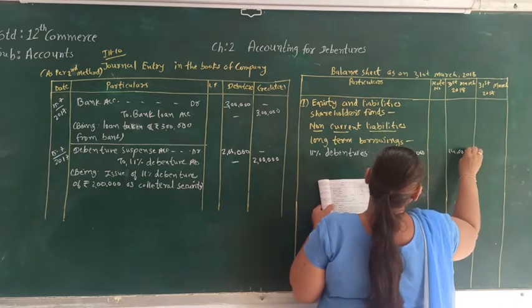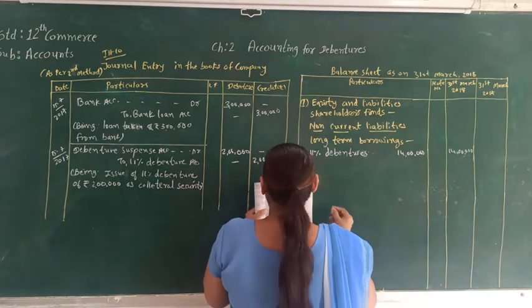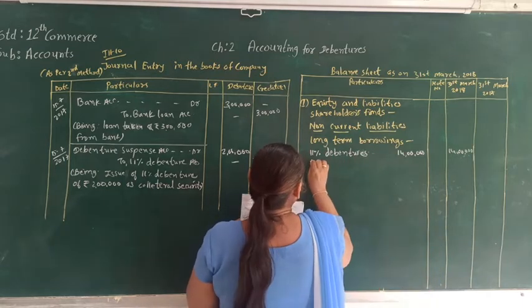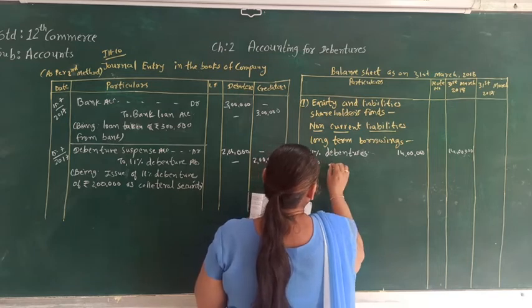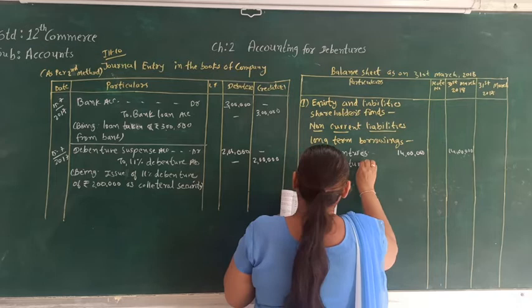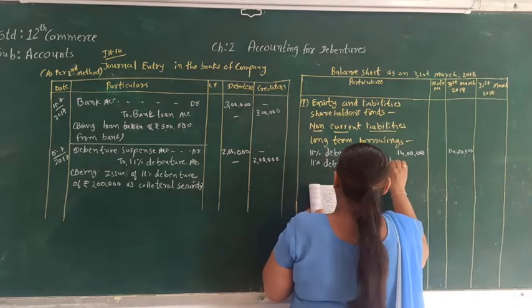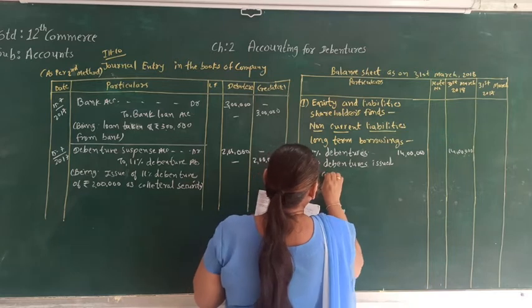That will be shown on the inner side column, where we will write 11% debenture issued as collateral security.